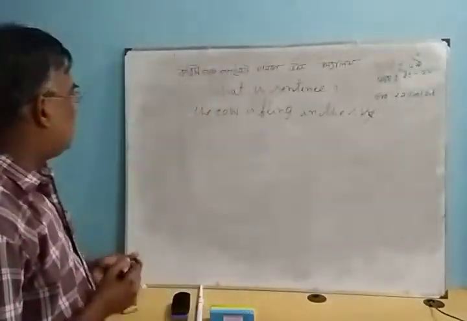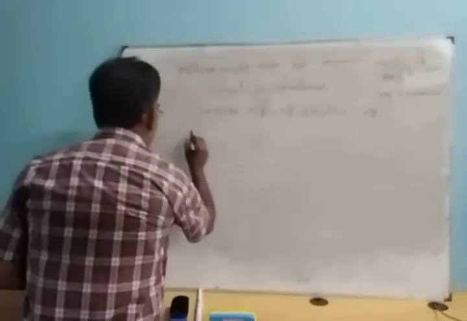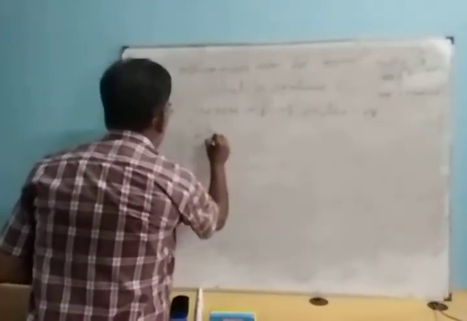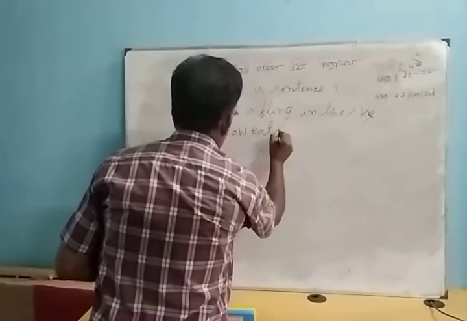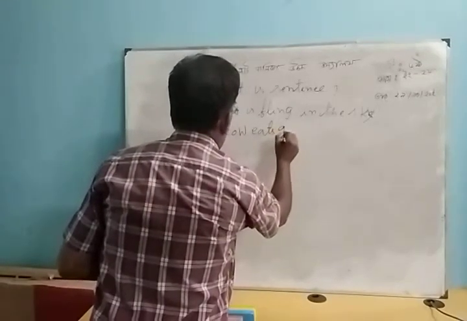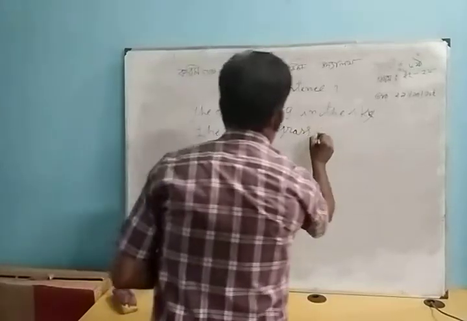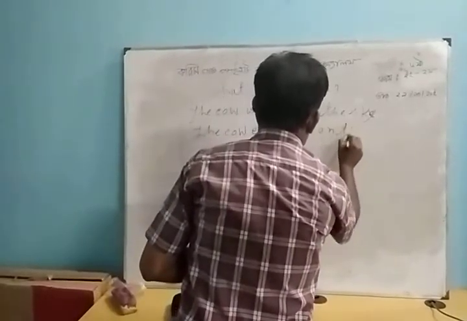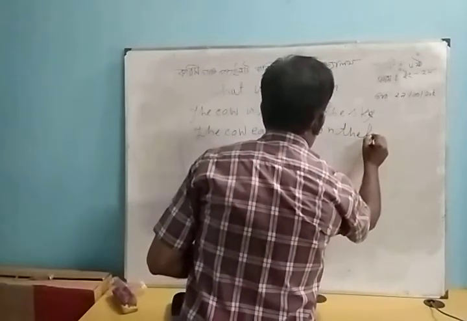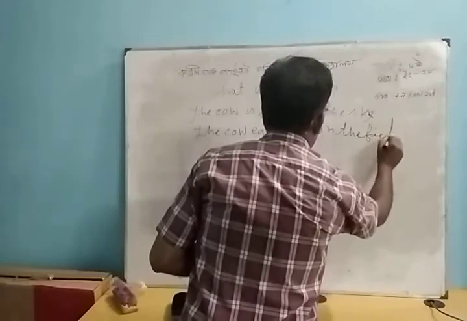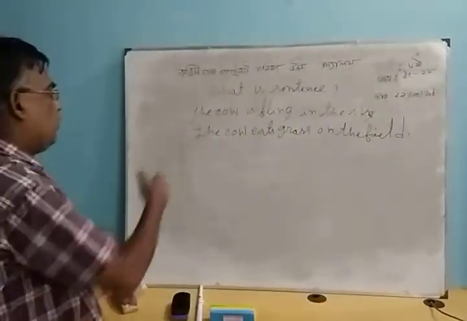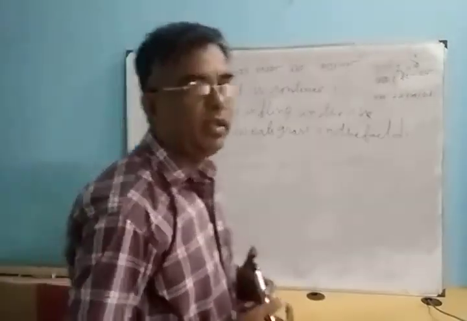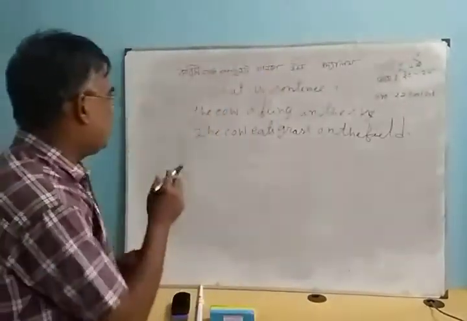The cow eats grass on the field. This is the right, correct sentence. This sentence is complete.